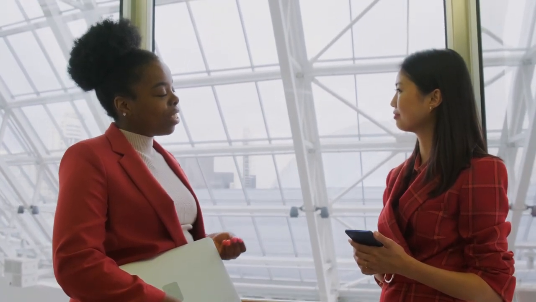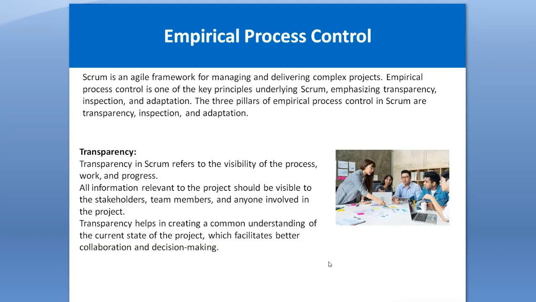So first is transparency. Friend, transparency in Scrum refers to the visibility of the process, work, and progress. Nothing should be hidden from anyone. All the information related to the project should be visible to all stakeholders, team members, anyone involved in the project. All persons should know how the project is going on, what issues there are, what progress there is, and the common understanding about the current state of the project, which facilitates better collaboration and decision making, is very important.